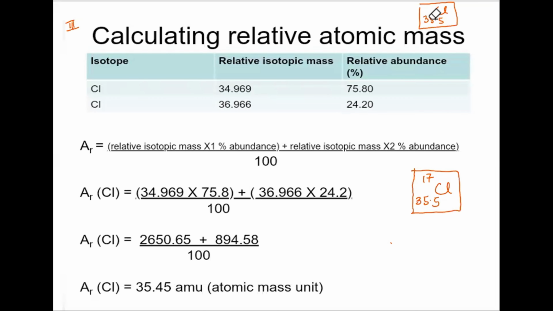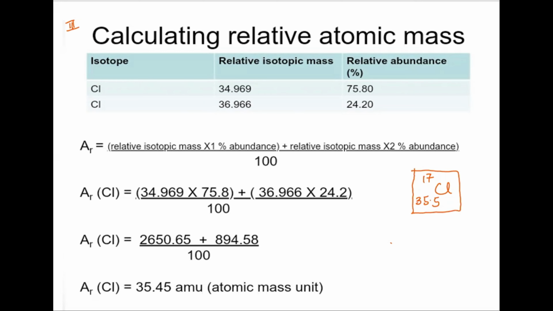So this is the third example, where we are calculating the relative atomic mass of chlorine. Chlorine is the element whose atomic number is 17, and the atomic mass in the periodic table is mentioned as 35.5. We know every element exists in its isotopic forms, but the relative atomic masses are converted into whole numbers and mentioned in the periodic table. Sometimes students don't have an idea that the isotopic masses, on the basis of the percentage abundance, when averaged, give the relative atomic mass.